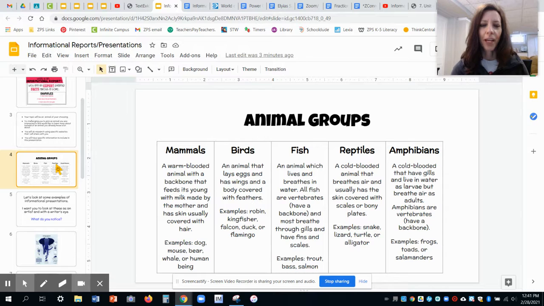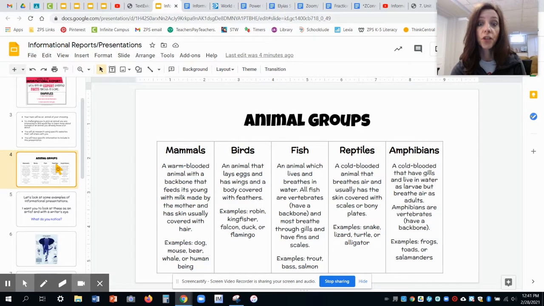The other animal groups, birds. You know what a bird is, but specifically, it's an animal that lays eggs and it has wings and its body is covered with feathers. So, some specific types of birds: a robin, that's Michigan's state bird, there's something called a kingfisher, there are falcons, a duck, and even a flamingo is an example of a bird.